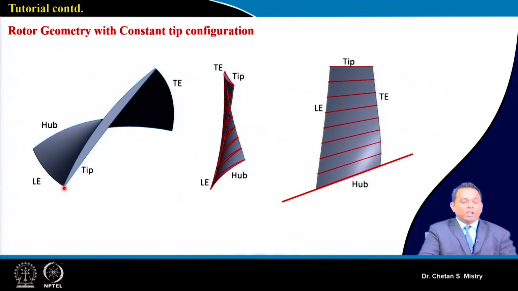Okay, and if you look at this leading edge, what we are discussing is slightly rounded, and the trailing edge also is slightly rounded. So you make your design program at one station, and maybe the same logic you can apply. Here in this case, my whole blade, all the aerofoils have been stacked about CG. So this is representing my rotor blade. You can see this is the constant tip configuration, and this is representing what is happening at the hub.